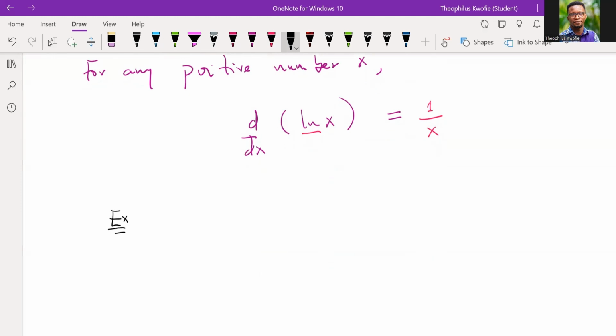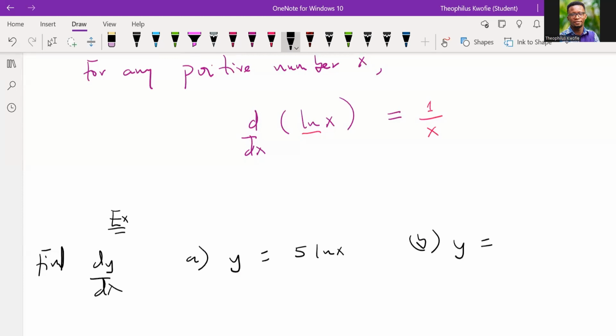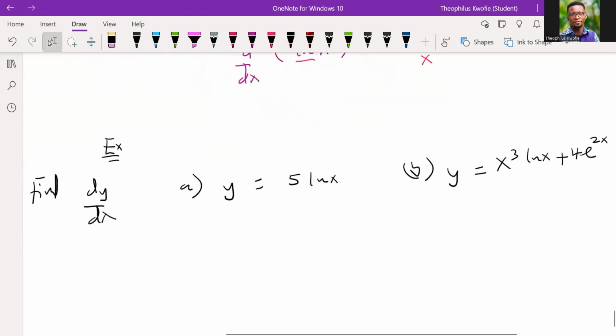Now, suppose I say find dy/dx. For part a, y equals 5 ln x. For part b, let's say y equals x to the power 3 ln x plus 4e to the power 2x. Okay, good. How do you solve a problem like this?